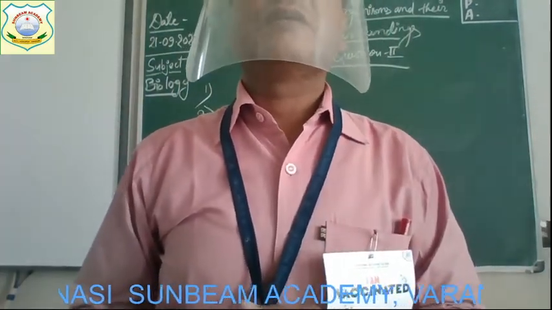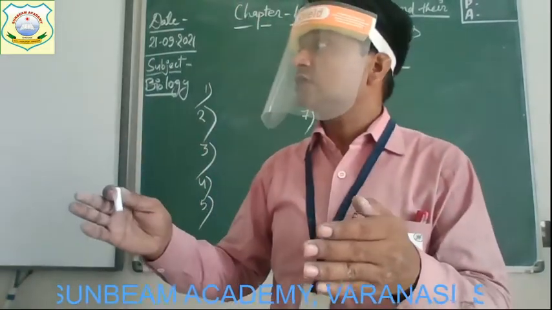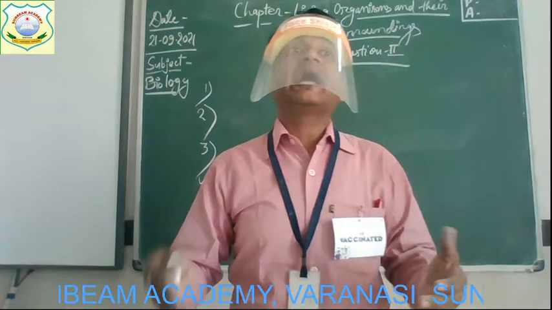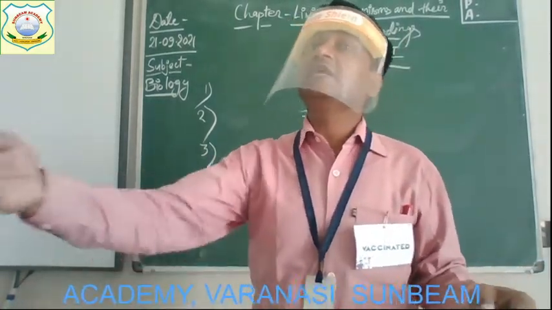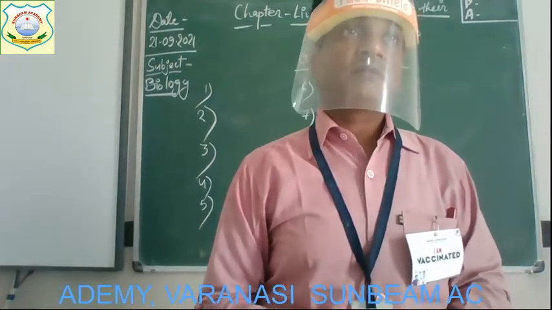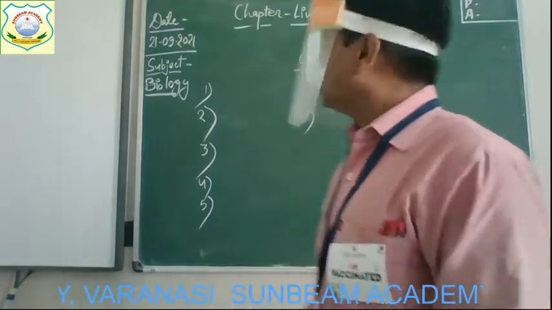Get it? Alright. So this brown color skin helps the lion hide itself in the grassland surrounding and easily catch its prey. Okay? So this is all about your oral questions.